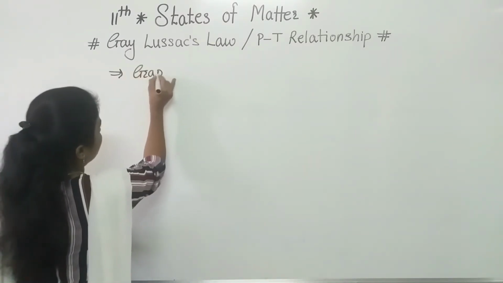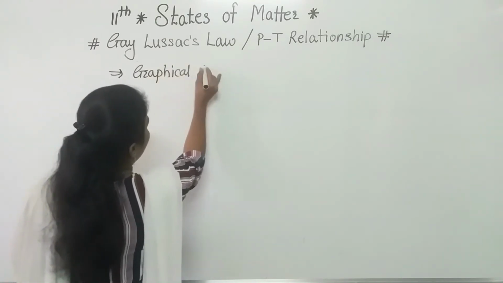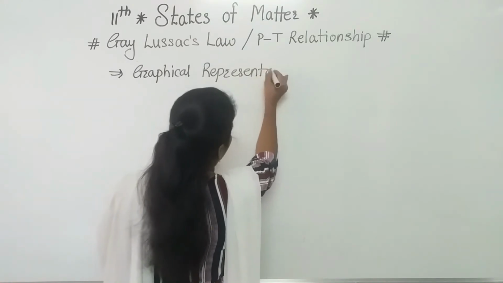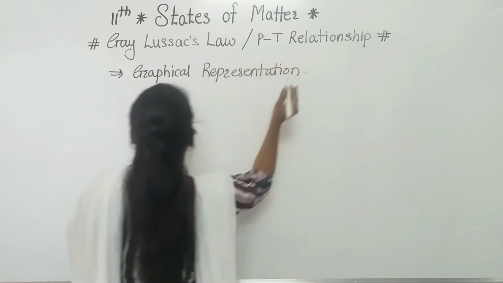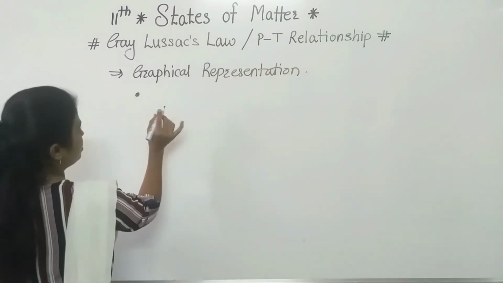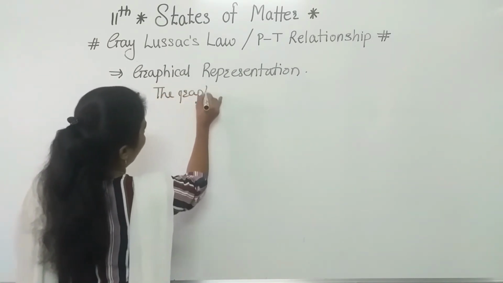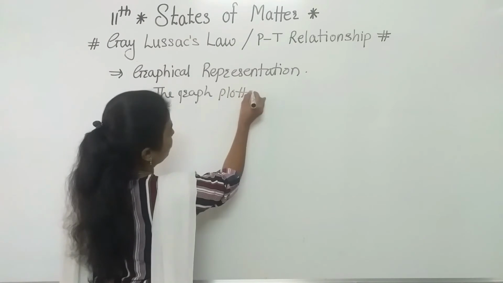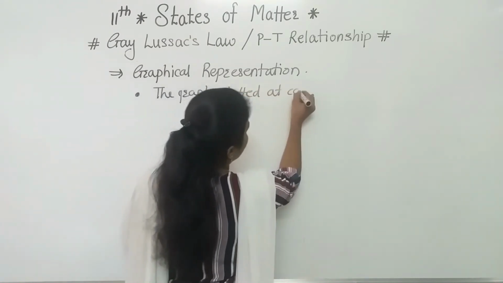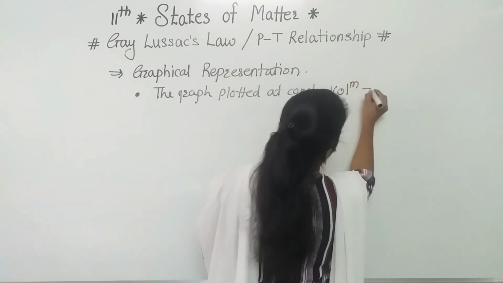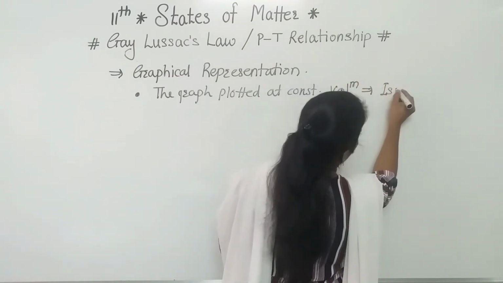Graphical representation. Here we are plotting the graph at constant volume. The graph plotted at constant volume is called an isochore.